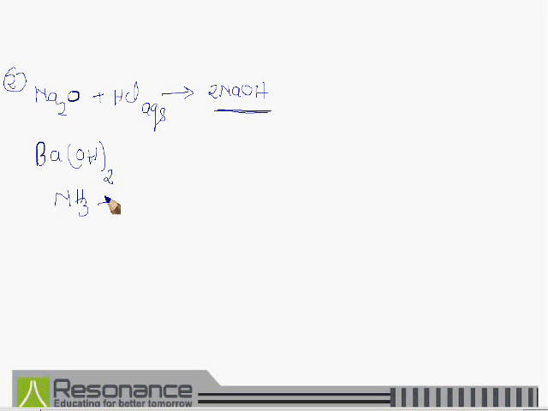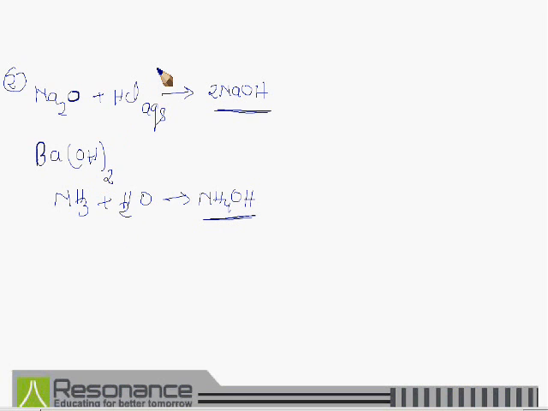When it is dissolved in H2O, it gives NH4OH. NH4OH again gives OH negative ion. So simply we can say that the aqueous solution of ammonia is basic.